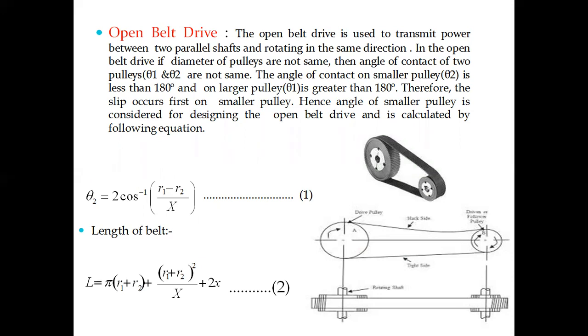Angle of contact on the smaller pulley will be less than 180 degrees, and on the larger pulley greater than 180 degrees. So slip occurs first on the smaller pulley. So the angle of the smaller pulley will be considered for designing the open belt drive, and this will be calculated by the following equations.